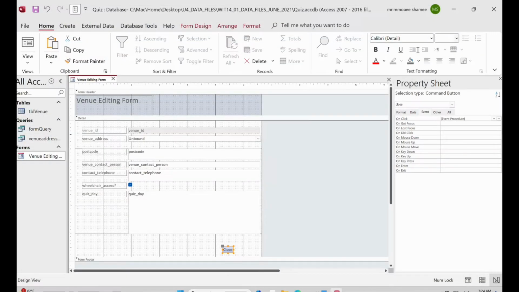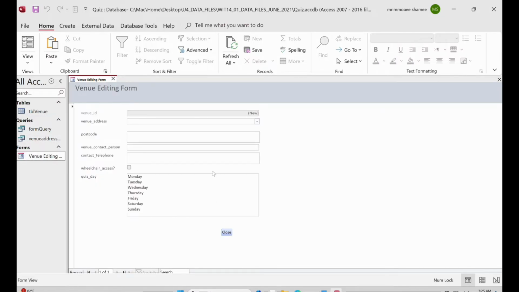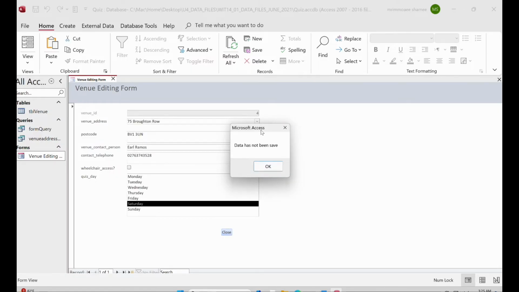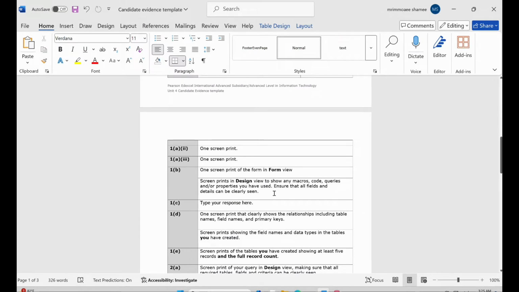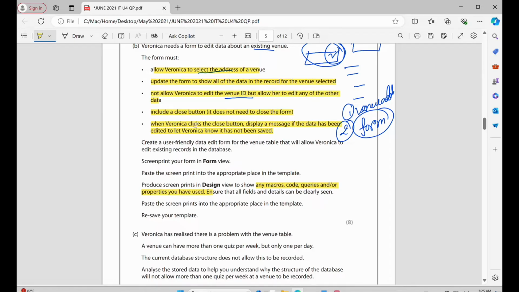then close it. After that, you can go to the form view, and from here, when you change something and try to save, it will give you data has not been saved, right? So this is the message that came. So I think this is the end for question number B.